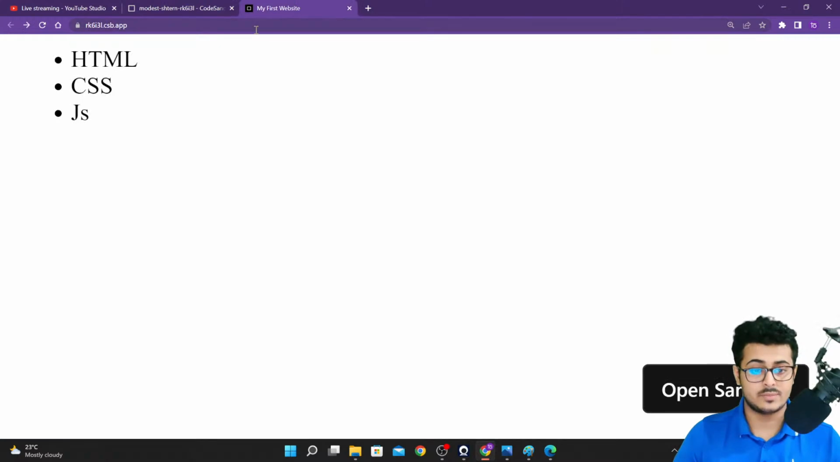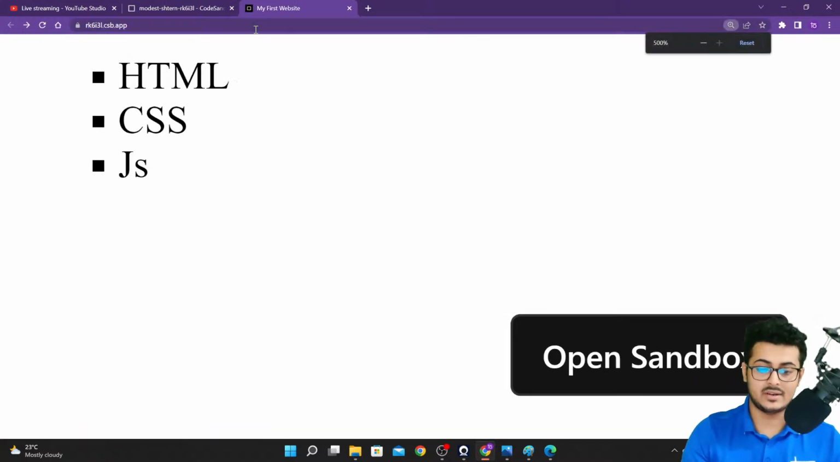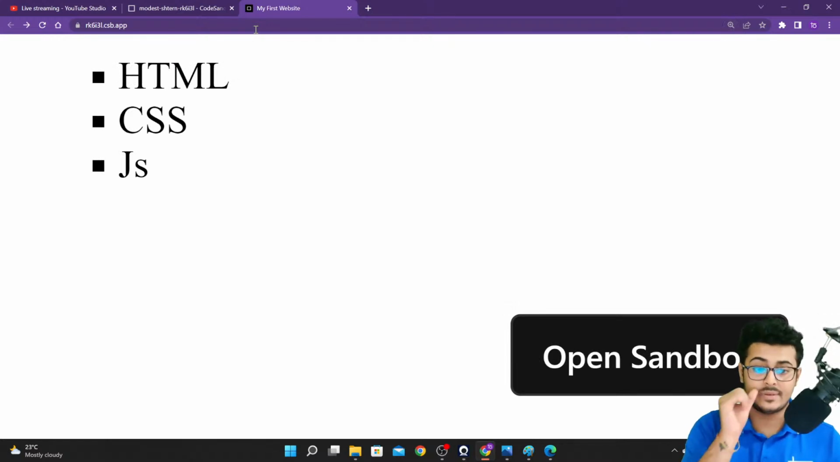We want to go back to our website, reload the page, and as you're able to see, the bullet points that we had have been converted to a square right over here. Are you guys able to understand this? Please do let me know. There are other things that you can do as well.